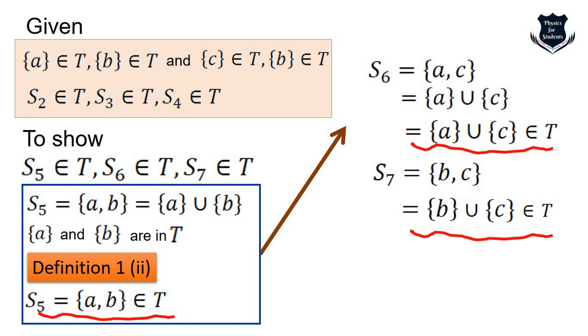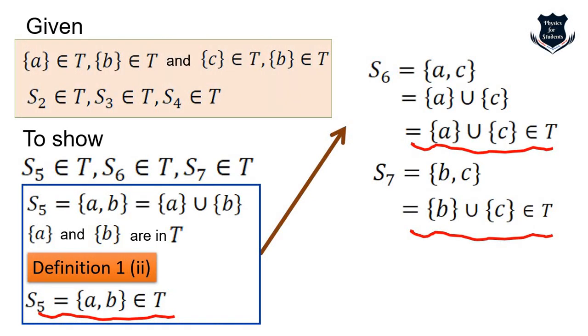So what we are doing is that we are using the definition, the sub definitions part, and we are trying to prove this one. So what we get from here, now this part is proved, right? So we have got, let us go back to this. So we have got this one, S5, S6, S7.